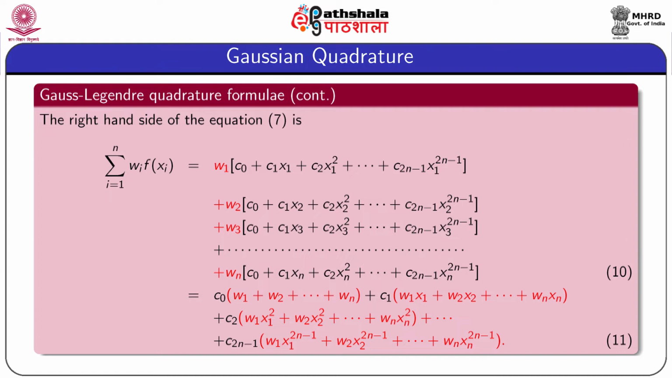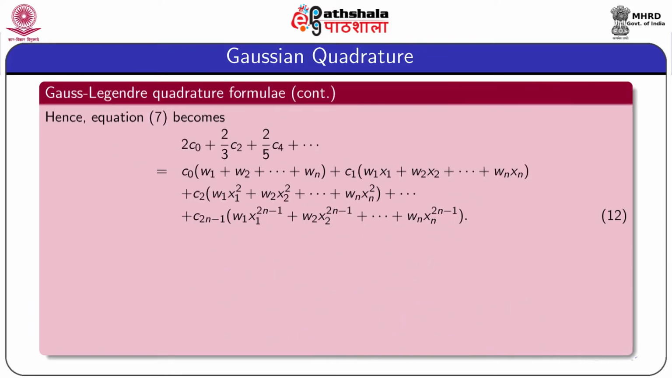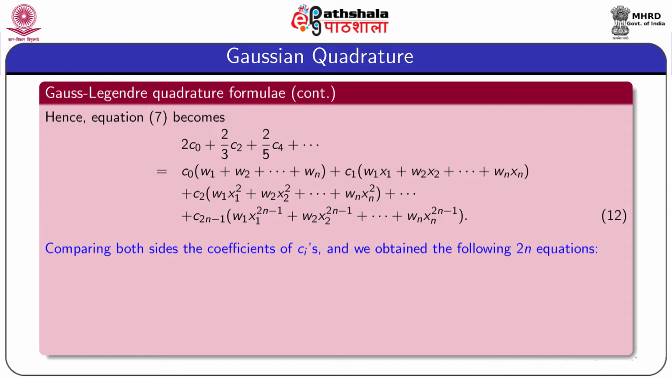So, equation number 11 is the right hand side of equation 7. Hence, equation 7 becomes this one, equation 12, which is the simplified form of equation 7. Now, comparing both sides of this equation, for the coefficients of the ci's, we obtain the following 2n equations.